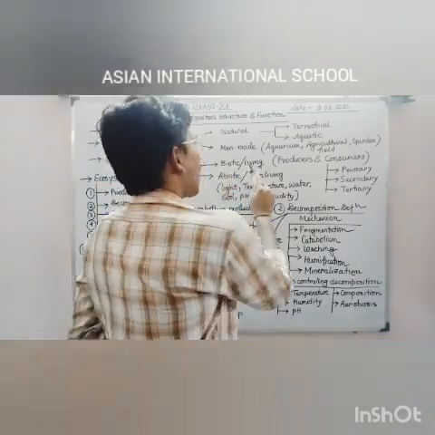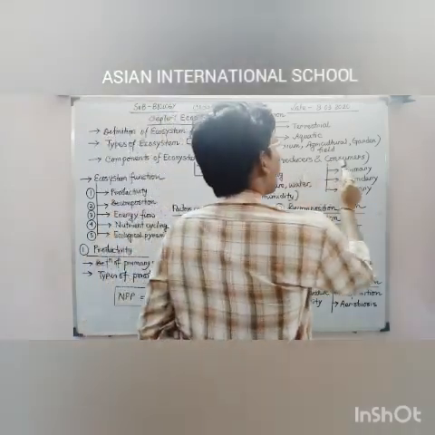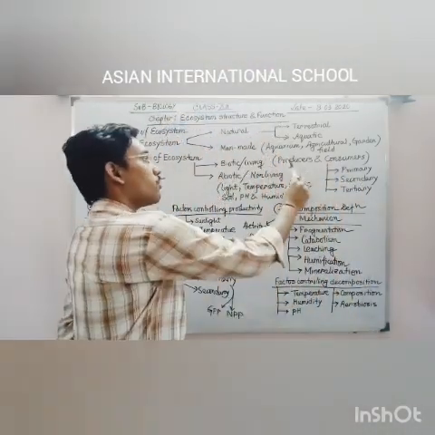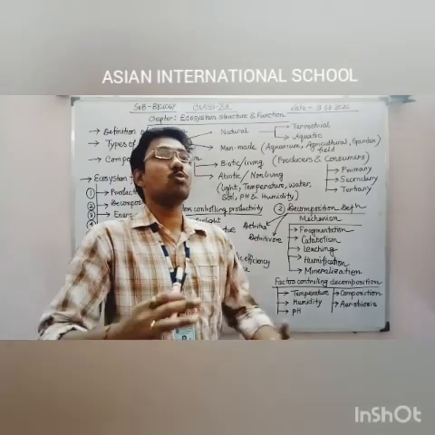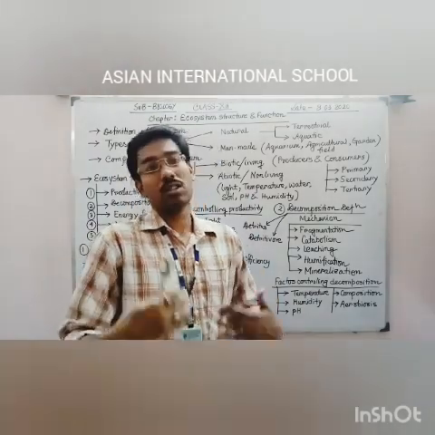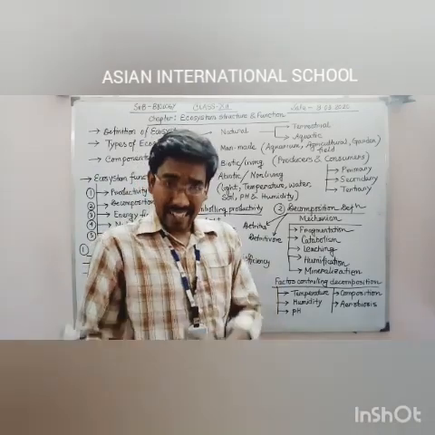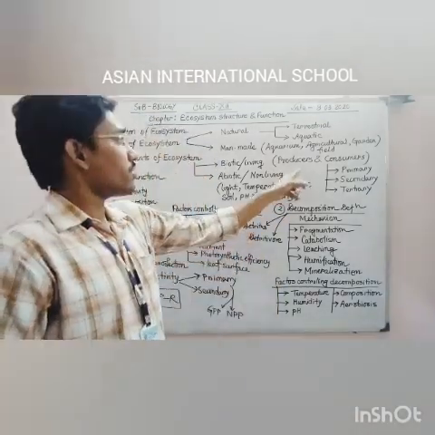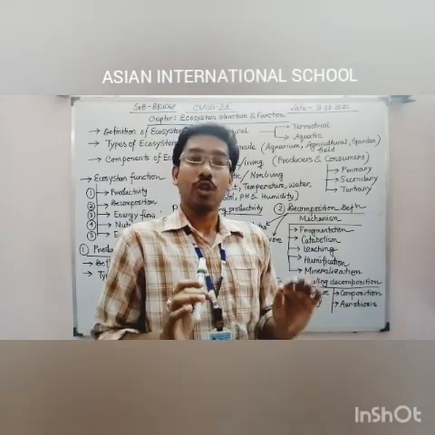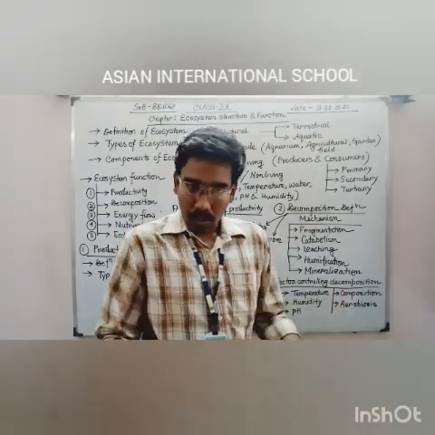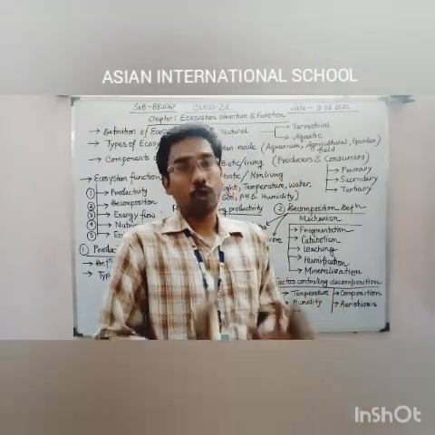We all know that within the biotic components in this ecosystem, two types of organisms mainly belong. First one, producers. Producers are those who produce food for this entire ecosystem. Each and every organism is dependent on them directly or indirectly. Those specific organisms are called producers. Mainly green plants are considered as producers.